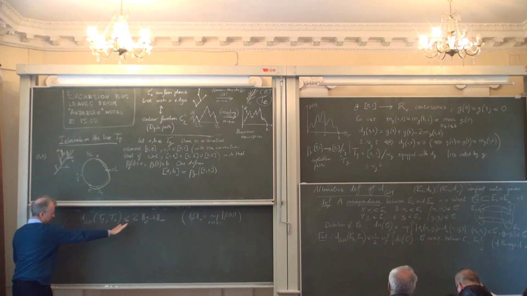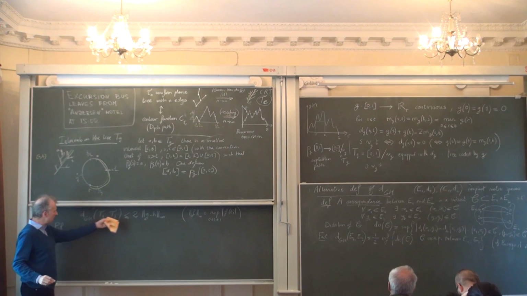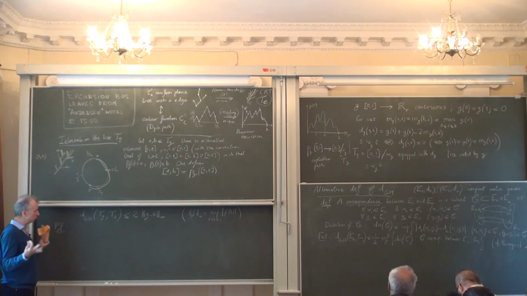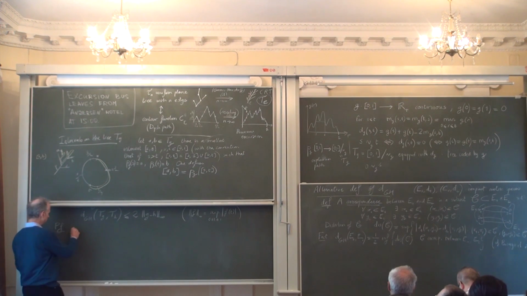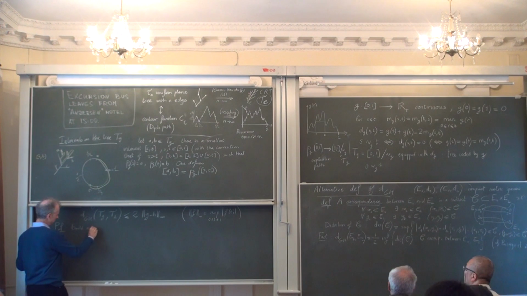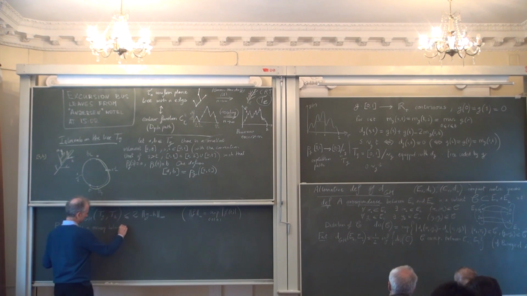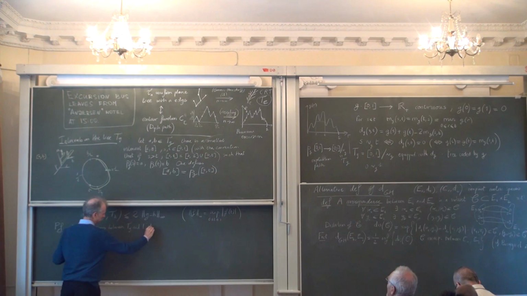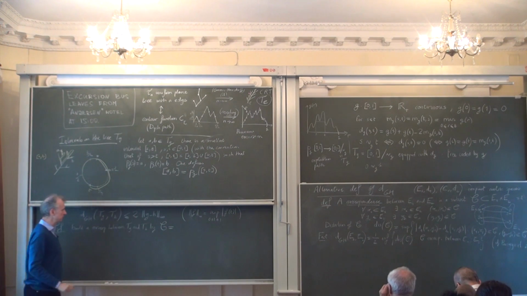Okay, so we want to prove this inequality here. And as I said, we want to get a bound on the Gromov-Hausdorff distance. So we are going to construct a correspondence between these two spaces. Okay? So build a correspondence between TG and TH.